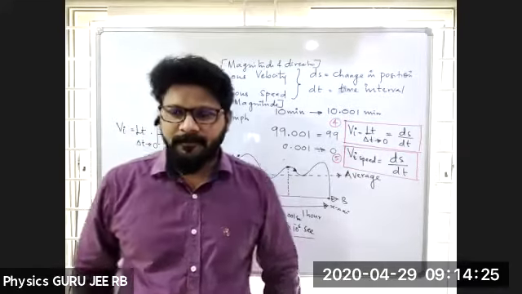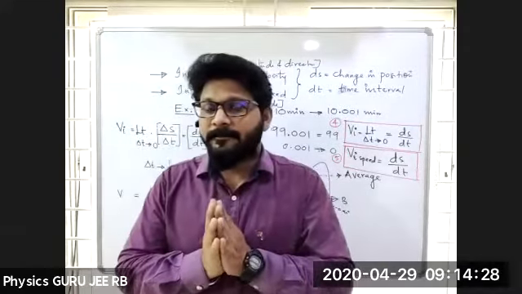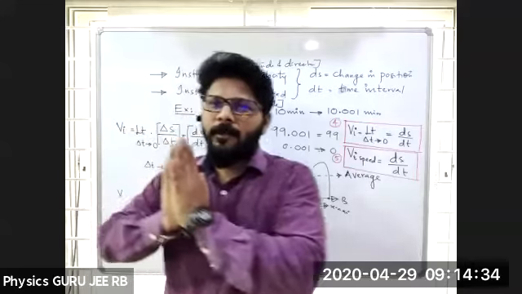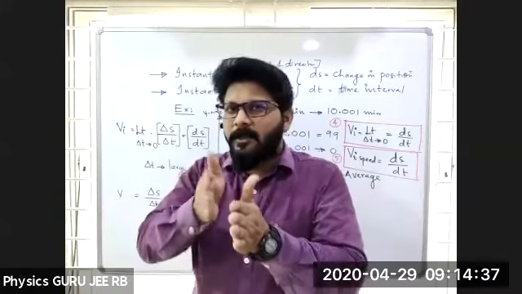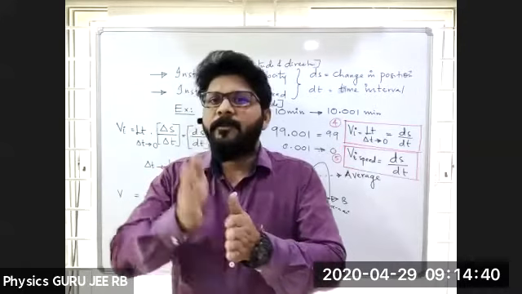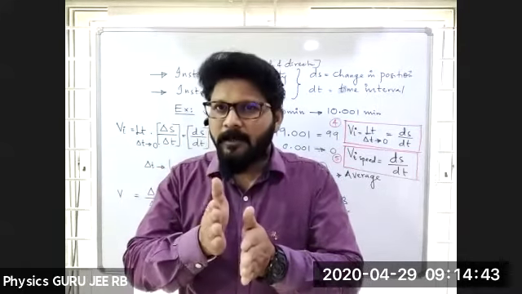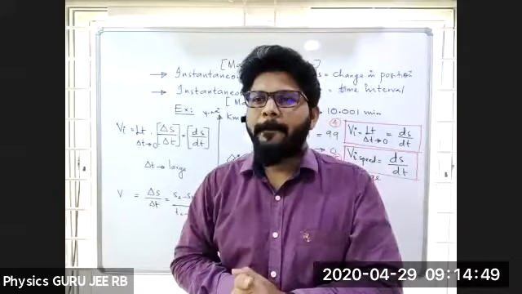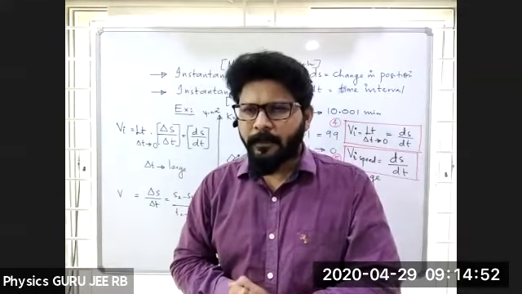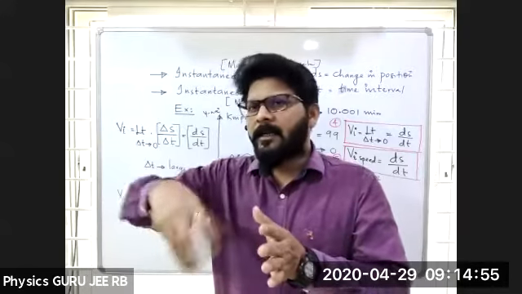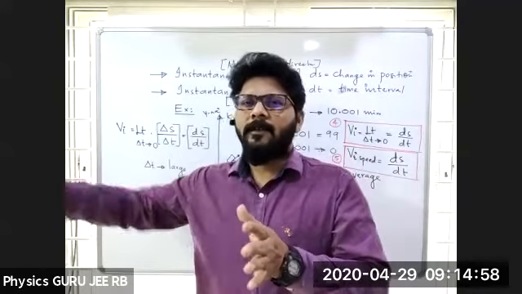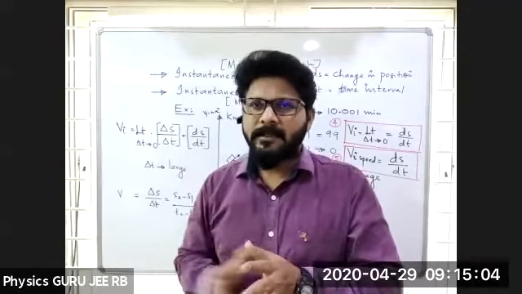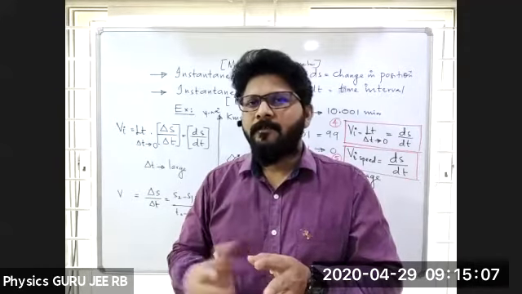Now the next question, listen carefully. If an object moves with a constant velocity, for example, you are traveling from your home to your school, sitting in a car moving with a constant velocity of 60 kilometers per hour, continuously, without any change, for 1 hour.